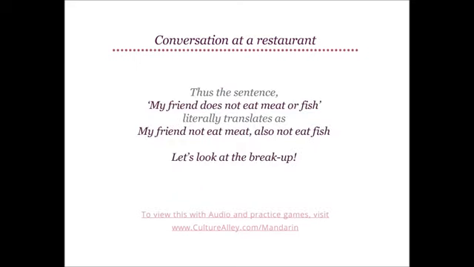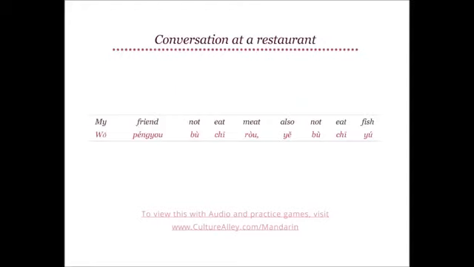Excellent! The sentence, my friend does not eat meat or fish, literally translates as, my friend not eat meat, also not eat fish. Let's take a look at the breakup. My translates to 我, while friend becomes 朋友. Similarly, not becomes 不, and eat becomes 吃. Meat translates as 肉, while also becomes 也.